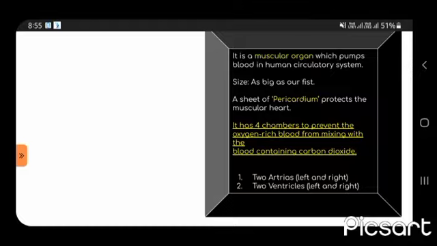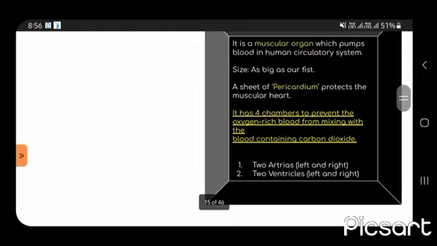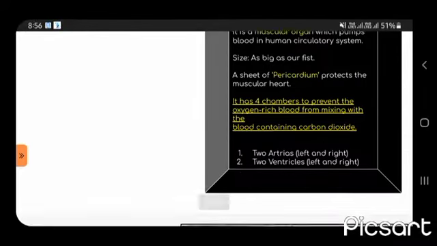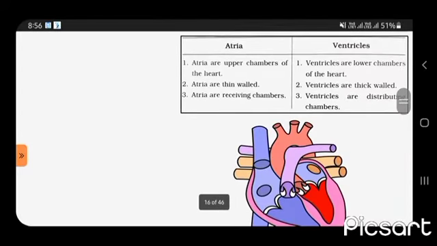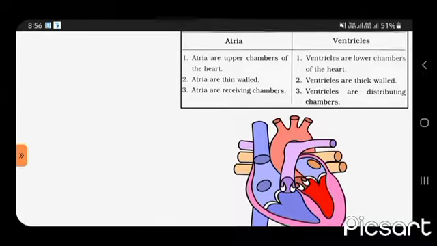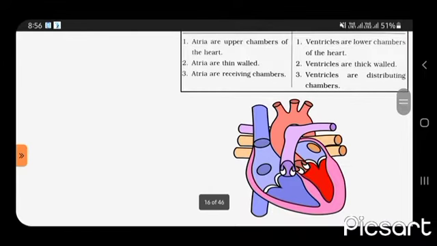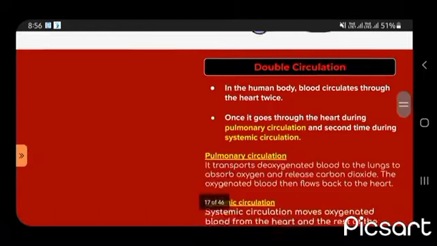Now the human heart. The human heart is a muscular organ, about as big as a fist, and a sheet of pericardium protects the muscular heart. It has 4 chambers to prevent the oxygen-rich blood from mixing with the blood containing carbon dioxide: two atria, left and right, and two ventricles, left and right. Atria are the upper chambers of the heart and ventricles are the lower chambers. Atria are thin-walled and ventricles are thick-walled. Atria are receiving chambers and ventricles are distributing chambers.